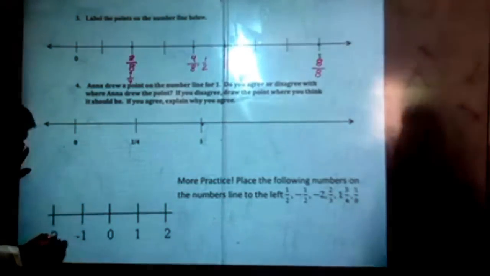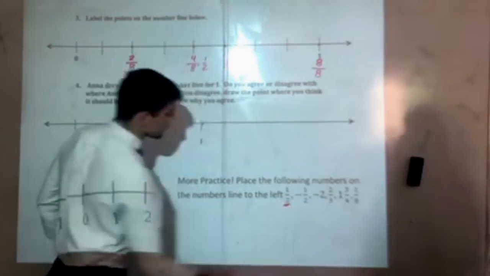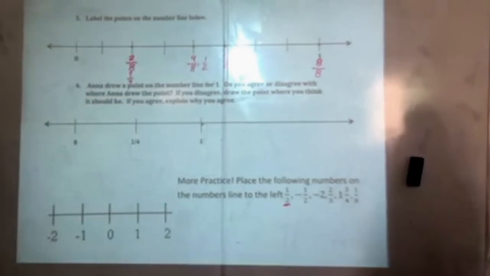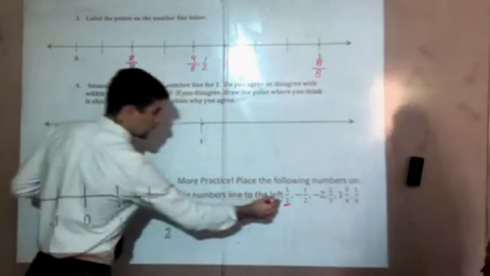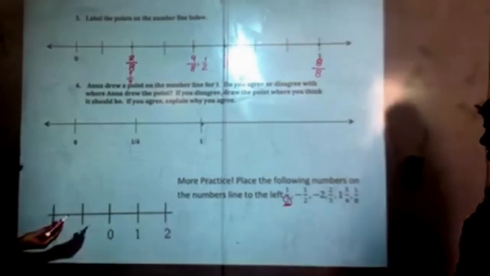Moving down here to this bottom number line, here's a little more practice. We'll help you with the first one, then you should pause and try it on your own. Okay? We have -2 all the way to 2. First, we have 1/2. Before we start plotting these, you have 2 options. As we mentioned, the denominator determines how many spaces there are. If it's 1/2, it's not a whole. It's between 0 and 1. So we need to break this into 2 parts. And 1/2 goes right here.